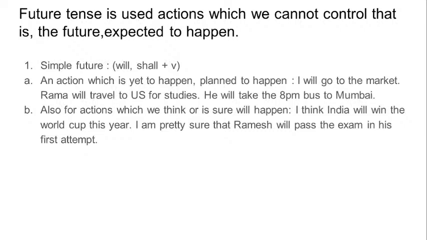You have to check that. I think India will win the World Cup this year. See, this is a future possibility, which I think will happen. This is our idea. So also, we use future tense for actions which we think or are sure will happen.